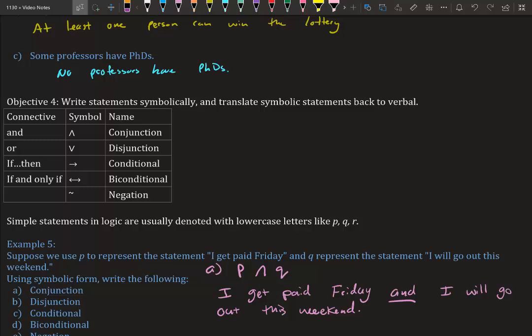So write statements symbolically and translate symbolic statements back to verbal. So we kind of already talked about these symbols. And it looks like an A, that's called a disjunction, or it's the opposite of and, that's a disjunction. If then is a single arrow, that's conditional, and if and only if is biconditional, and the little squiggly means negation. Simple statements in logic are usually denoted with lowercase letters p, q, and r.